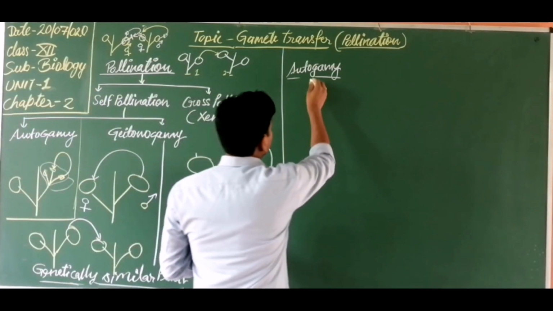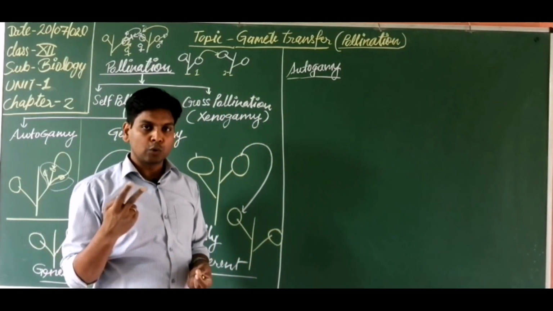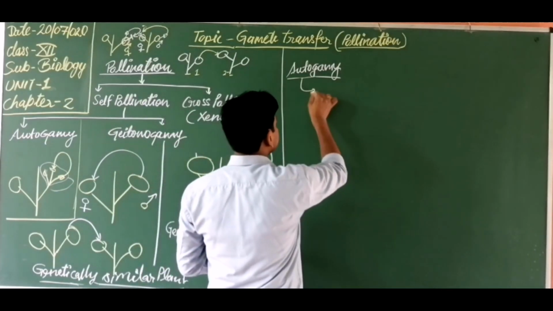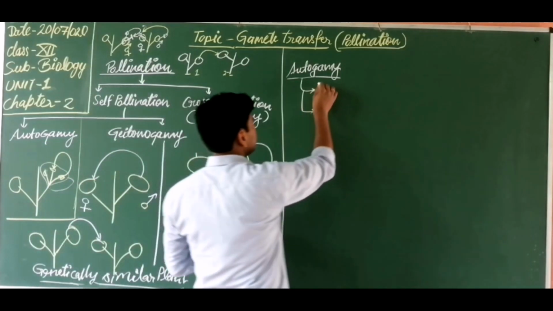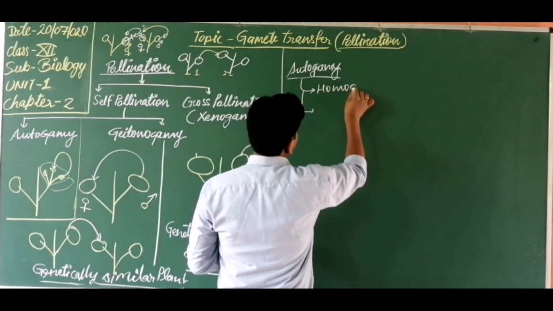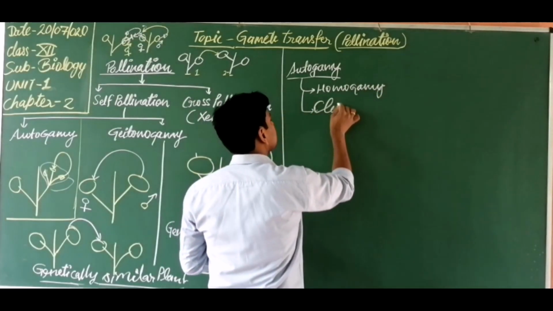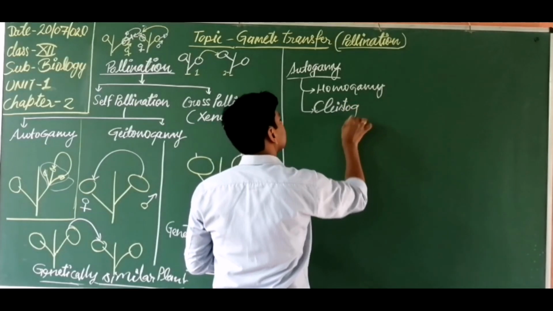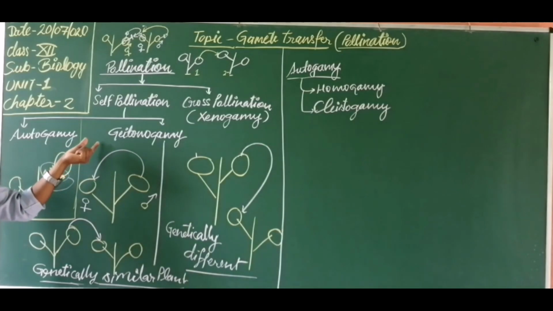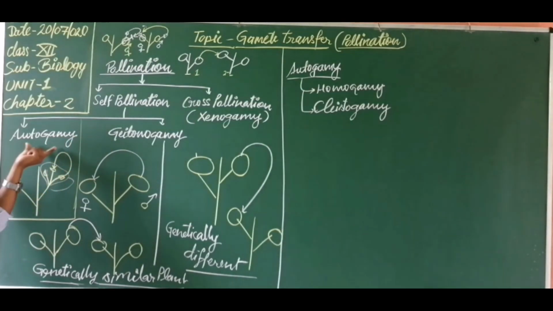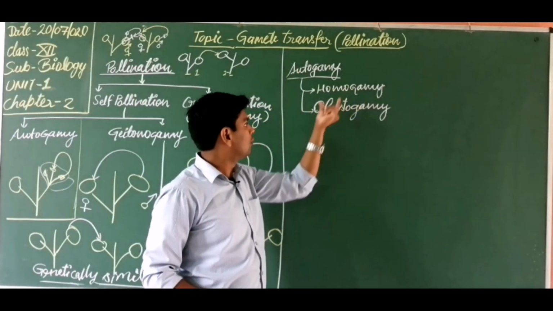You know, autogamy mainly occurs in two types of flower, or it may also be categorized into two parts. This is known as homogamy and this is cleistogamy. Students, don't get confused, because I am telling only about autogamy. So autogamy may occur in two ways. What is homogamy and what is cleistogamy?